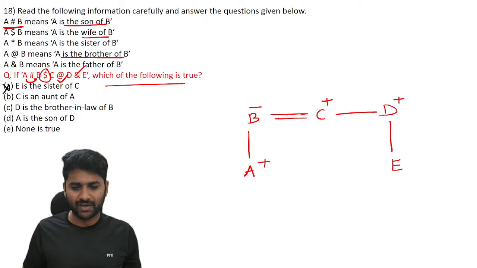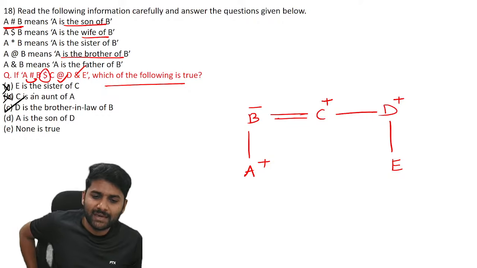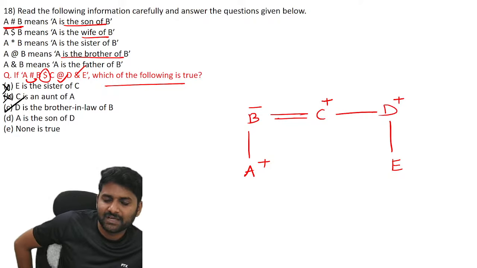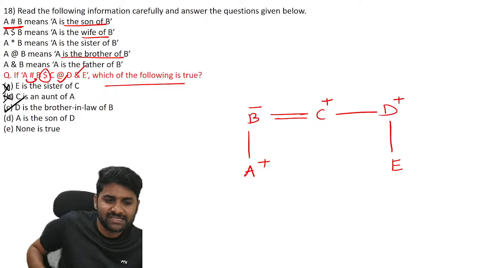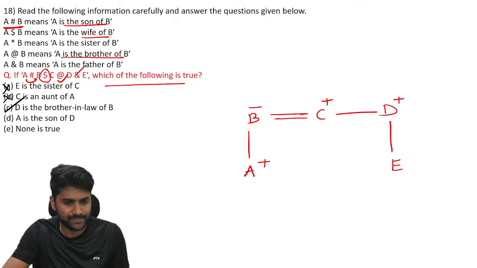C is the aunt of A. C is the mother of A. Definitely wrong. D is the brother-in-law of B. Yes, of course. Why? Because B's husband is C, and C's brother is D. So a spouse's brother is always a brother-in-law. That is the only statement true in this picture.